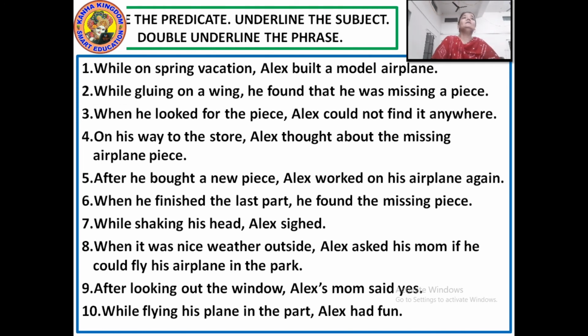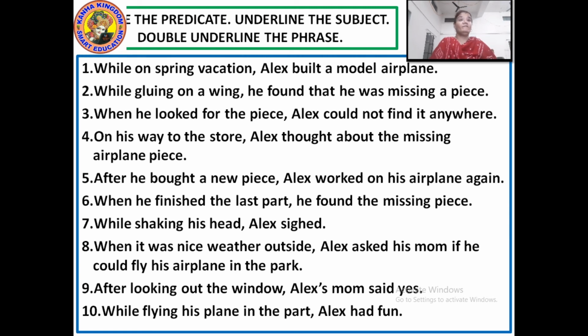Next, while gluing on a wing, he found that he was missing a piece. Now from this, again divide the sentence into subject and predicate. Subject is a noun or a pronoun. So here, subject is he. Underline it. Predicate should be the verb and the rest of the sentence. So predicate is found. And double underline the phrase. The phrase here is while gluing on a wing.